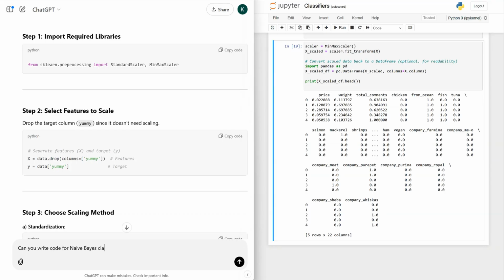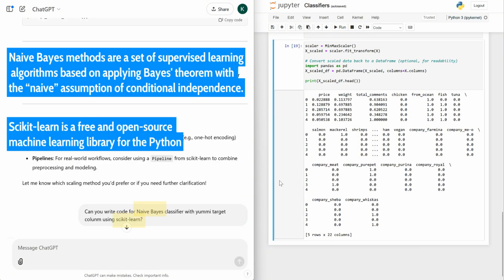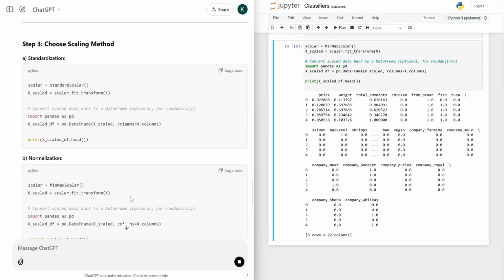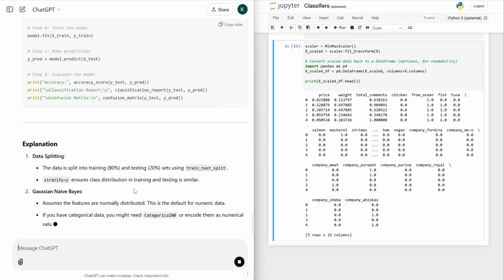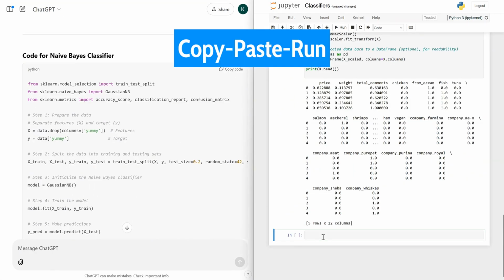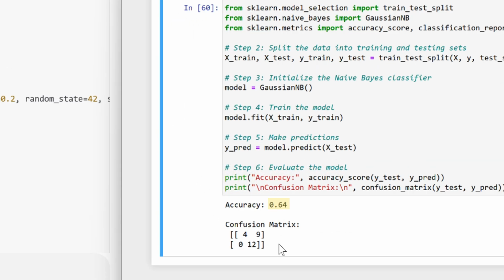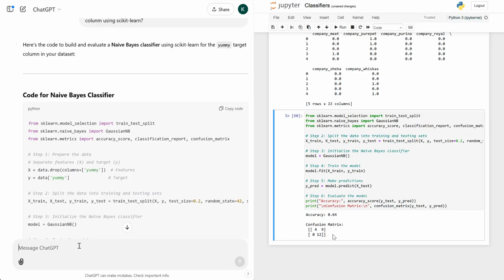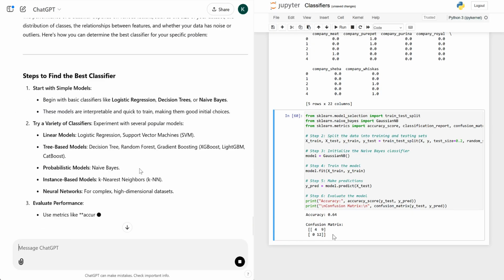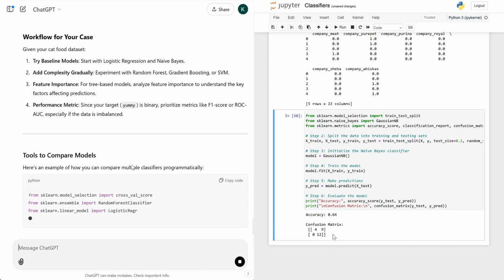I'm asking ChatGPT. It provides code for the naive Bayes model. The code works, but the model accuracy is low, and the confusion matrix shows it struggles with bad food, recognizing only 4 correctly. Probably other models will perform better. Prompt design isn't one and done.